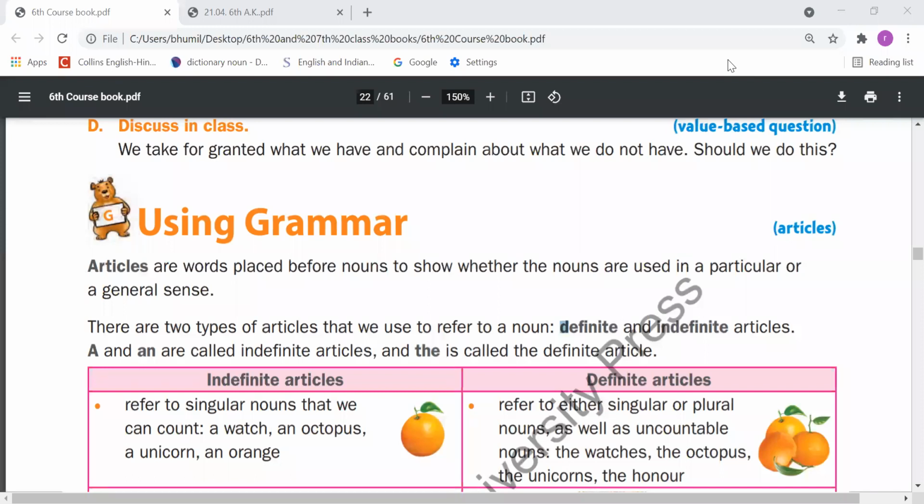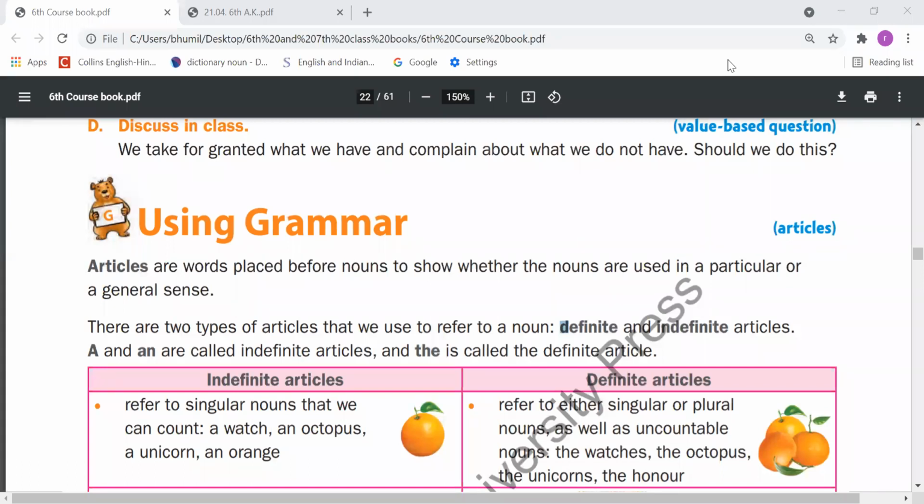Good morning, everyone. This is your English class, and today we are going to understand the back exercise of this chapter. For this, you need to open page number 12. Okay, let's start. Using grammar, we start from here. So, articles we are going to study here.